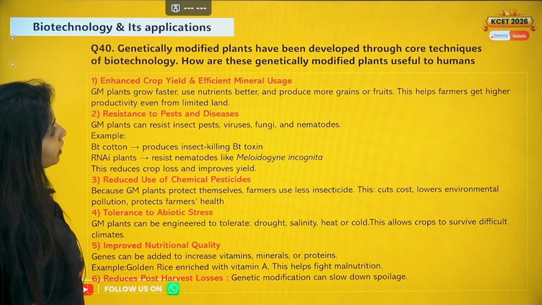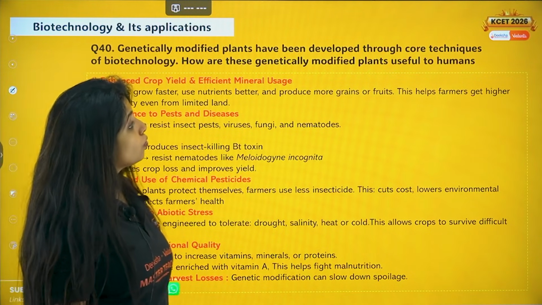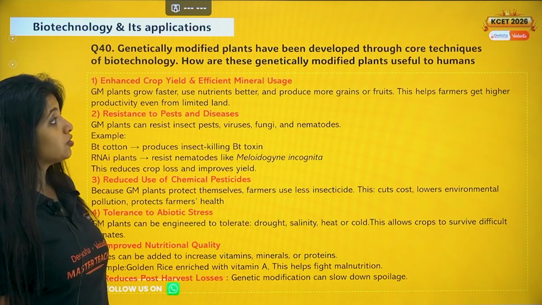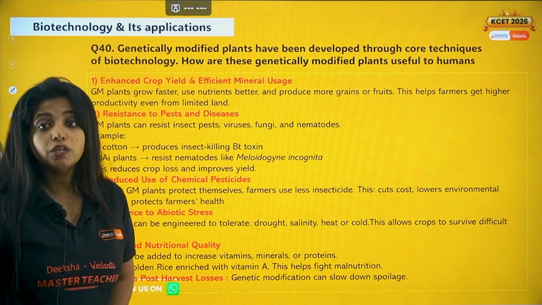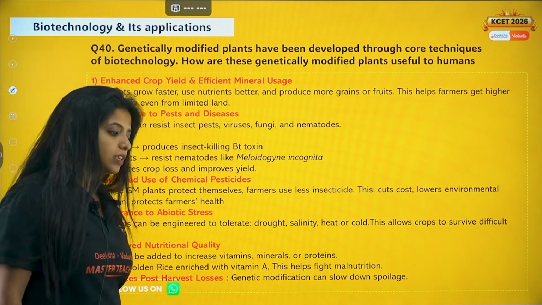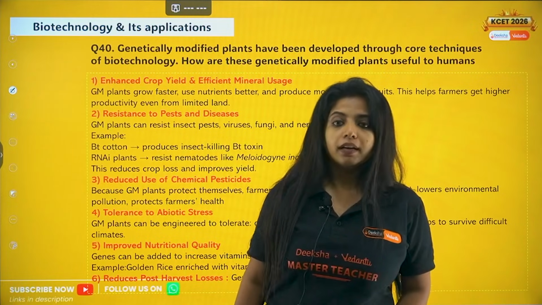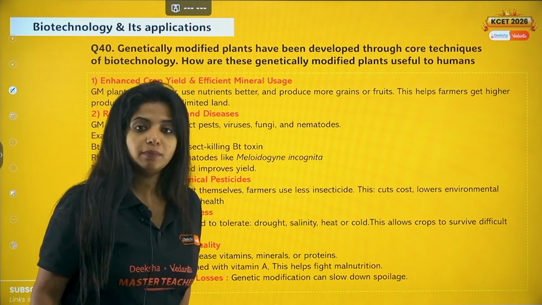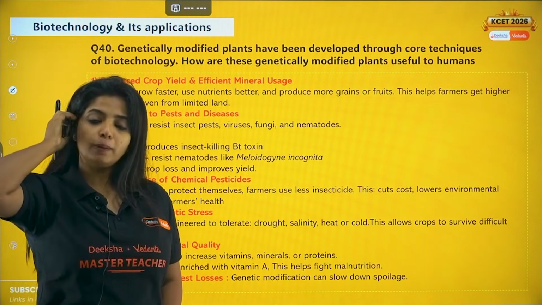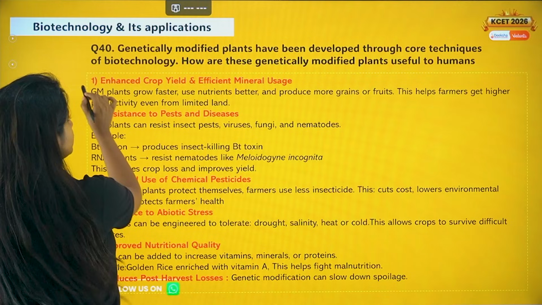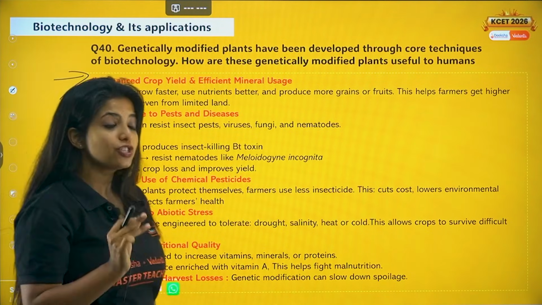Now going ahead with the next thing, question number 40. Genetically modified plants have been developed through core techniques of biotechnology. How are the genetically modified plants useful to humans? So suppose a farmer is there. If I am producing a GMO plant, that is a genetically modified plant, it will be so easy for me. Why? Because first of all, it has efficient mineral usage.